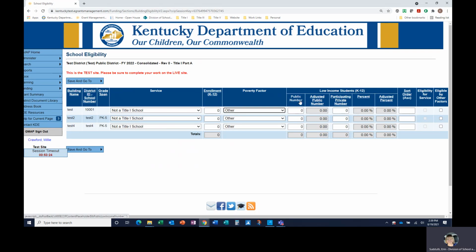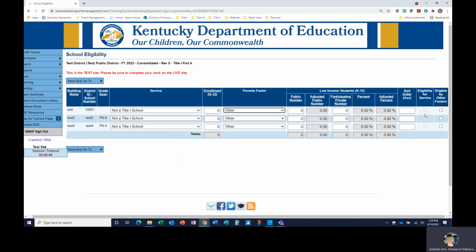Next, enter the number of low-income students for each A1 school. GMAP will then calculate the following columns: adjusted public number, percent, and adjusted percent, as well as calculate the totals down at the bottom. Next, enter the number of low-income students from participating private or non-public schools.